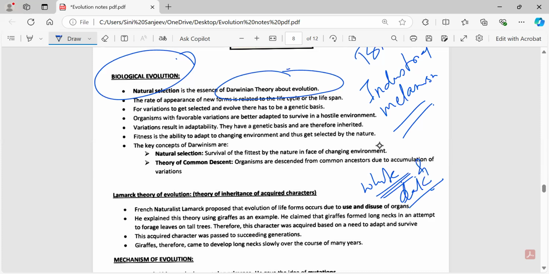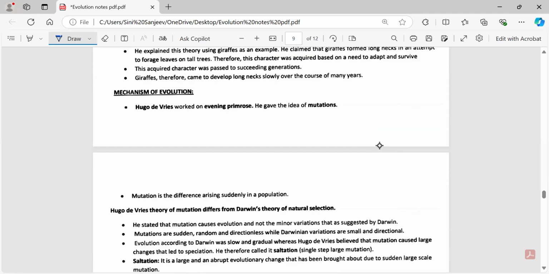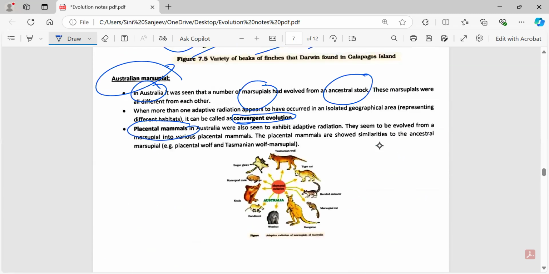But when the industries developed, there were changes in the environment. Instead of equal numbers of white and dark winged moths, they found that dark winged moths were more as compared to the white winged moths. So why did this happen?